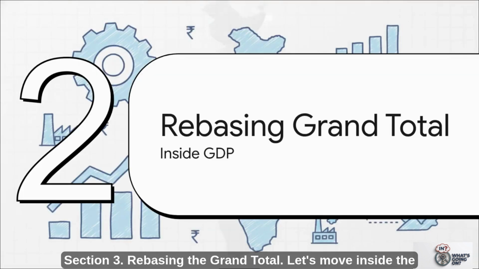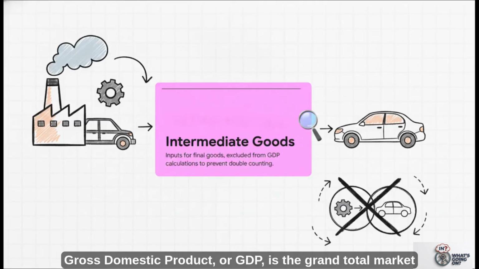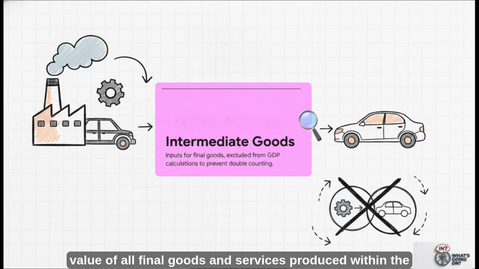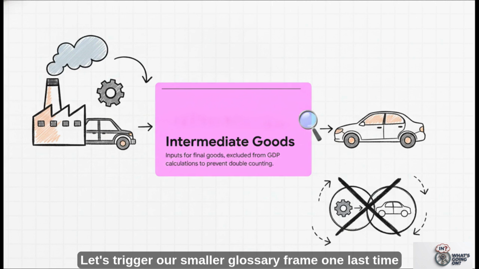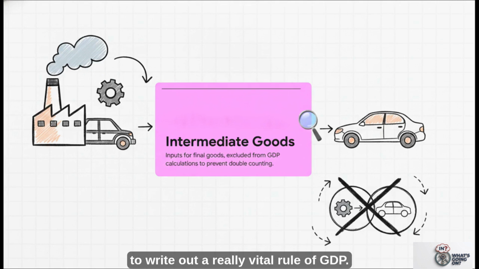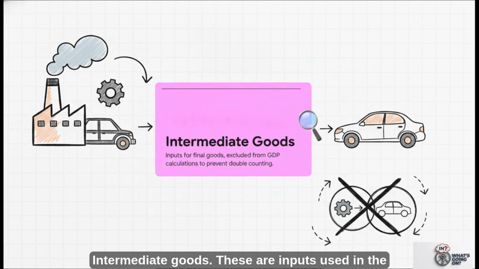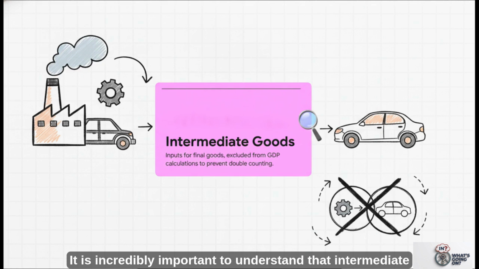Section 3. Rebasing the grand total. Let's move inside the GDP. Gross domestic product, or GDP, is the grand total market value of all final goods and services produced within the entire country. Let's trigger our smaller glossary frame one last time to write out a really vital rule of GDP. Intermediate goods. These are inputs used in the production of final goods. It is incredibly important to understand that intermediate goods are deliberately excluded from GDP calculations. Why? To prevent double counting.